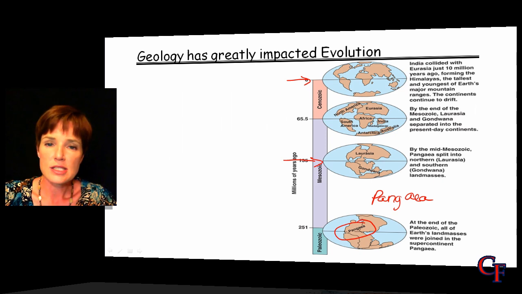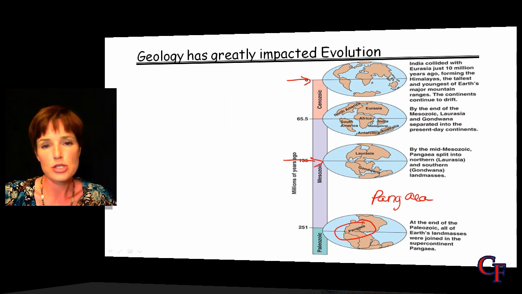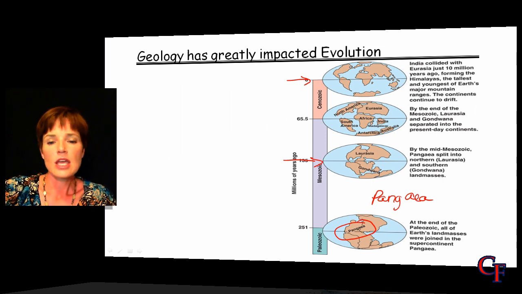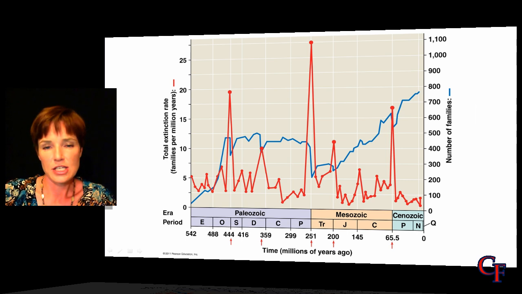Notice that the continents today, as they are, we have much more coastline. There's going to be more exposure to the water, and we have fewer arid areas, very dry environments, compared to what there would have been long ago. If we look at extinctions, over time we can see that there are numerous mass extinctions that take place. And typically there's 5 major mass extinctions that are noted in the fossil record.